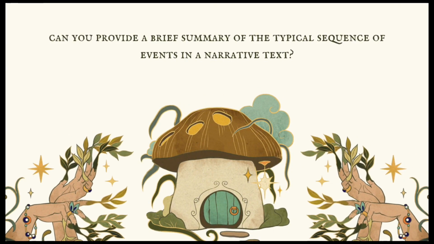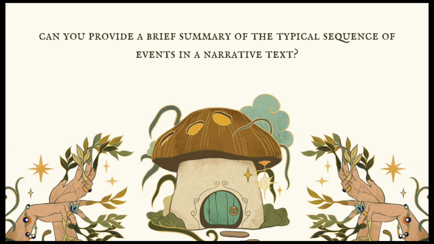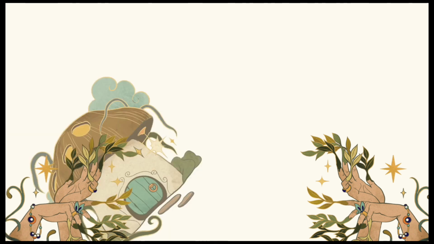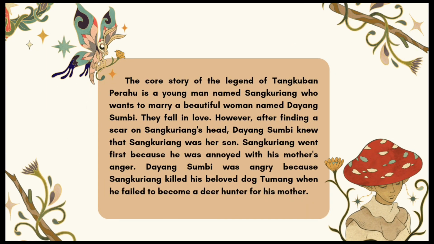Ninth question. Can you provide a brief summary of the typical sequence of events in a narrative text? The core story of the legend of Tangkuban Perahu is a young man named Sangkuriang who wants to marry a beautiful woman named Dayang Sumbi. They fell in love, however, after finding a scar on Sangkuriang's head, Dayang Sumbi knew that Sangkuriang was her son.